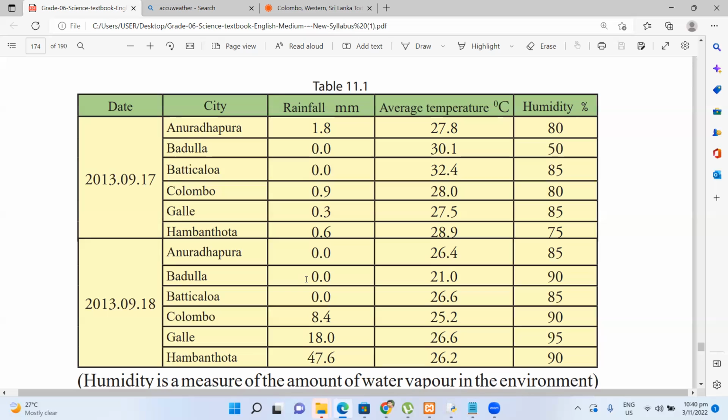Humidity is the amount of water vapor in the atmosphere. And rainfall, you know, is precipitation. Mainly we calculate in terms of rain, but hail, snow and wind we are not measuring, typically we are measuring rain.